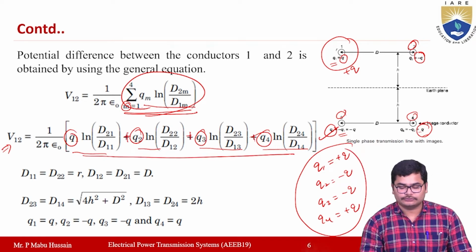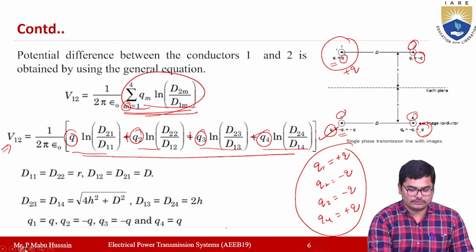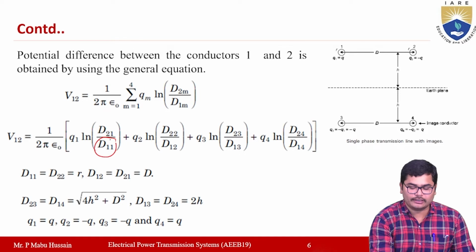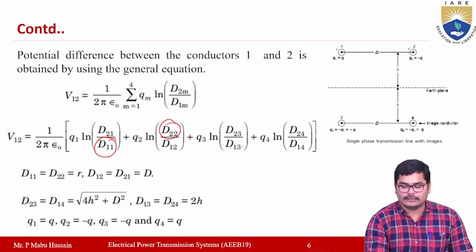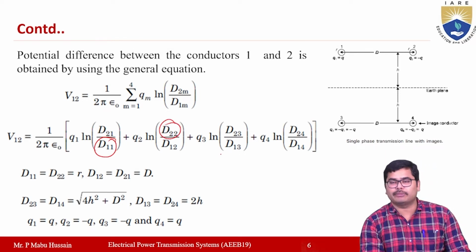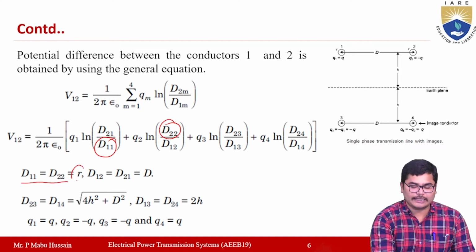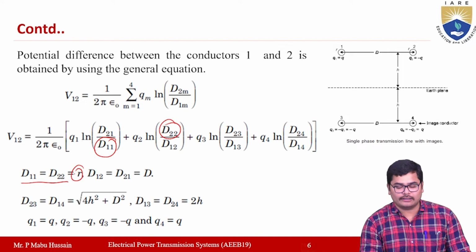Okay, and also the values of D11, D22 and D33, if any are present, will be equal to the radius of the conductor r.